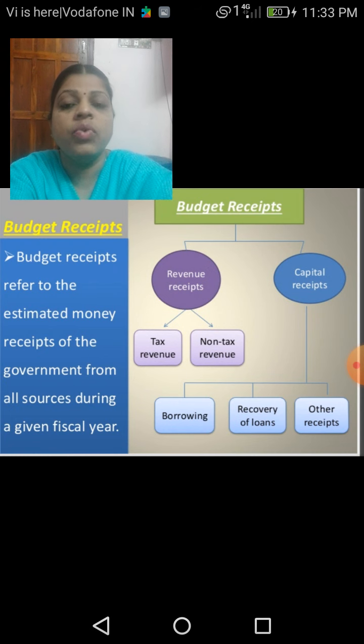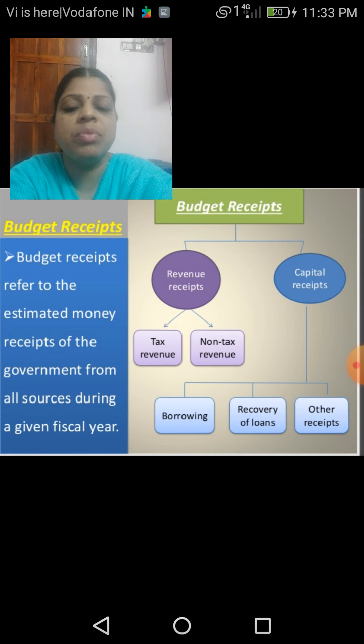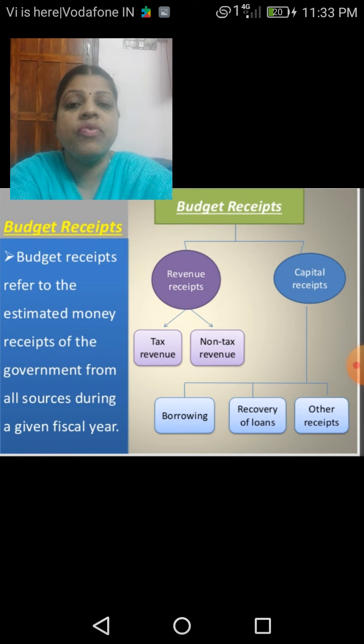So, we will define the budget receipts. The budget receipts refer to the estimated money receipts of the government from all sources during a given fiscal year. And we will discuss the different sources through which they earn the budget receipts. The first one is revenue receipts. The second one is capital receipts.